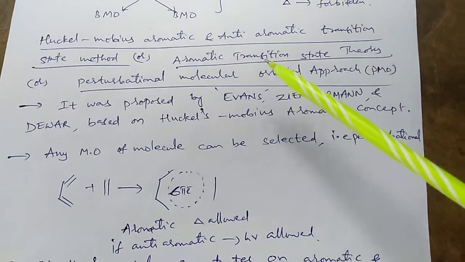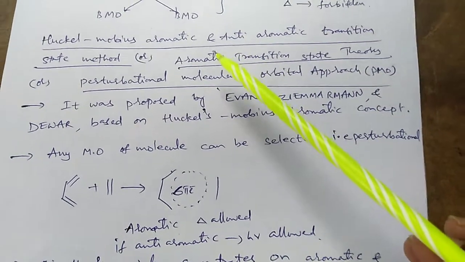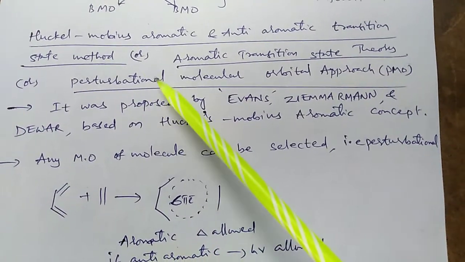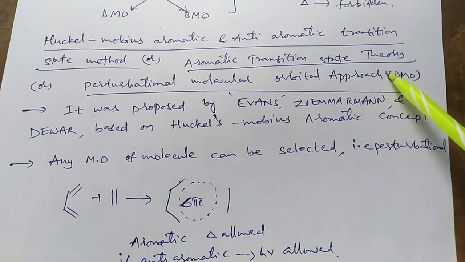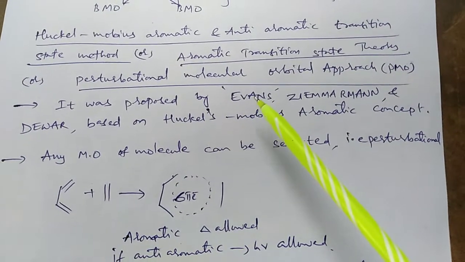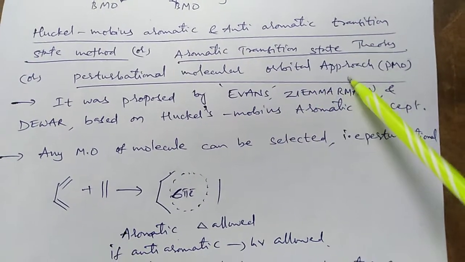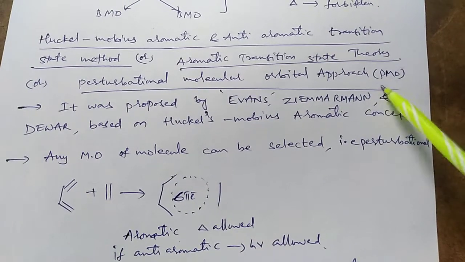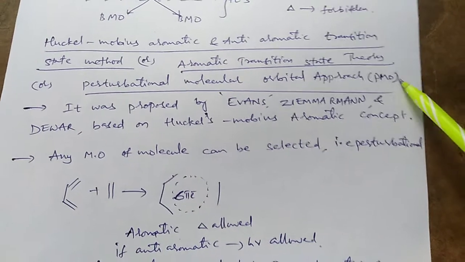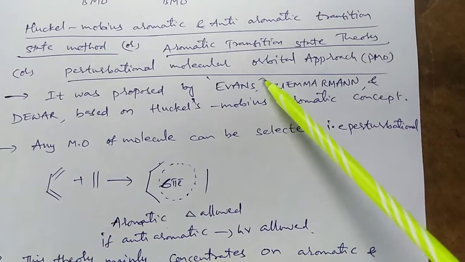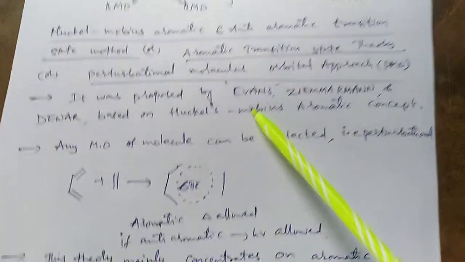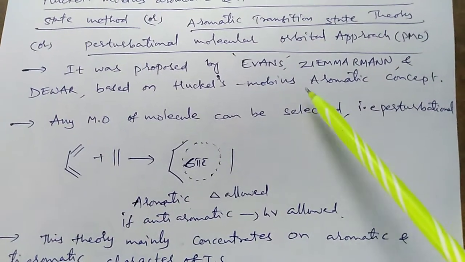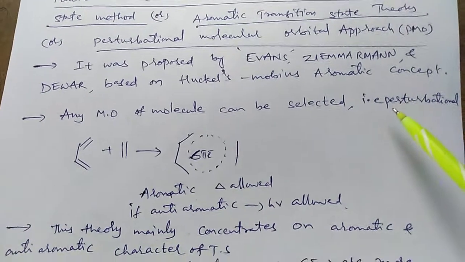Hi everyone. Today's topic is the Huckel-Mobius aromatic and anti-aromatic transition state method, or aromatic transition state theory, or the perturbational molecular orbital approach. It is also named PMO, short form for perturbational molecular orbital approach. This method was proposed by Evans, Zimmermann and Dewar based on the Huckel-Mobius aromatic concept.